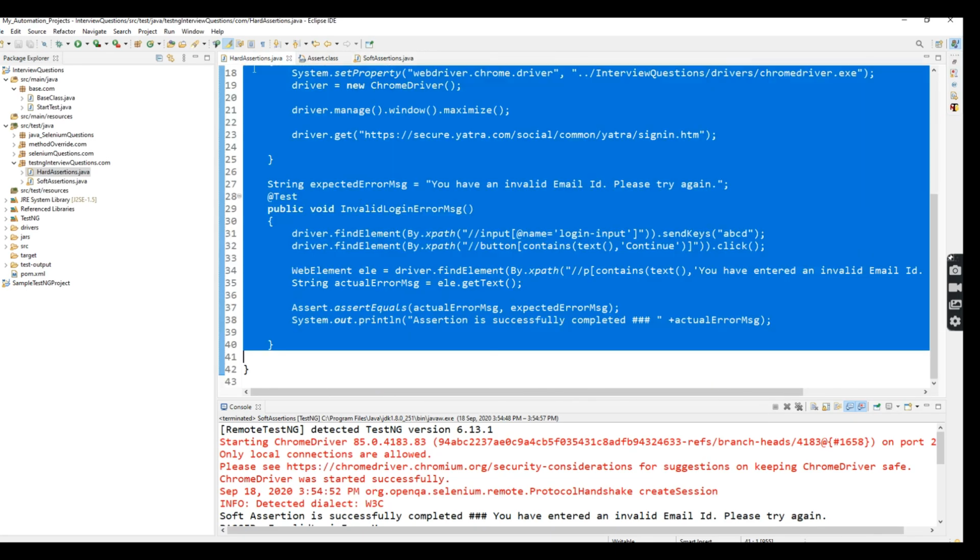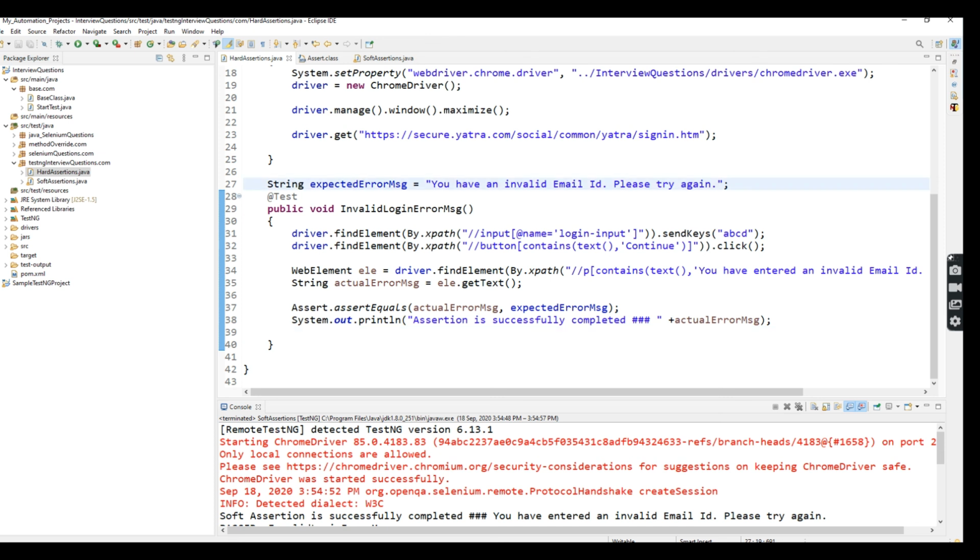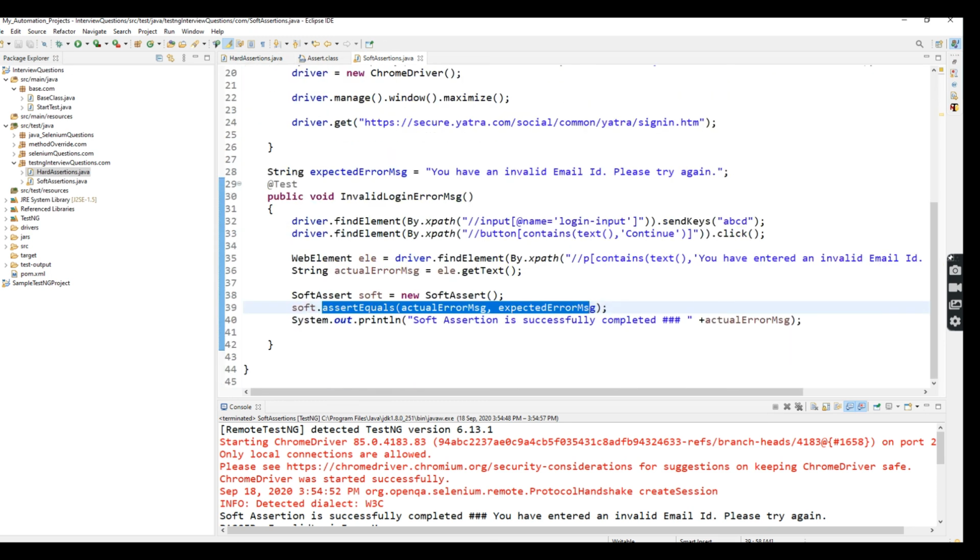So again, I repeat. Hard assertion: here the expected and actual are not equal, but when we are using assert, it will be stopped. It will be terminated. It won't run the steps after the assertion in the test case. So this is the hard assertion. What is soft assertion? Here also I am using the same concept, where the expected and the actual should not match, but it does not consider whether they match or not. It will continue beyond the assertEquals. Okay, so this is the difference between soft and hard.